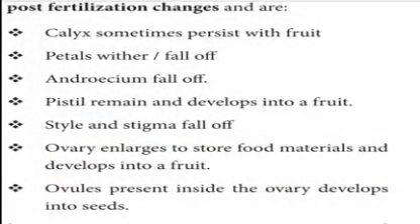Calyx sometimes persists with fruit. Petals wither or fall off. Androecium falls off. Pistil remains and develops into a fruit. Style and stigma fall off. Ovary enlarges to store food materials and develops into a fruit. Ovules present inside the ovary develop into seeds.